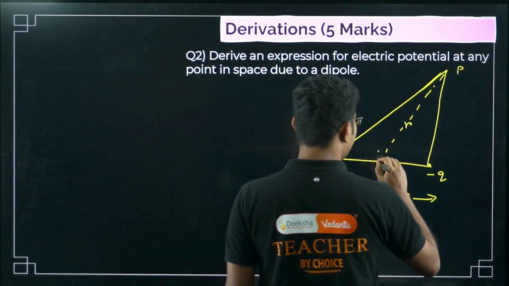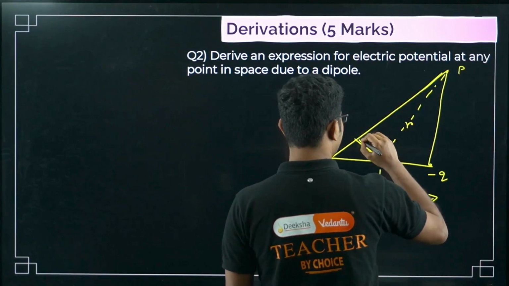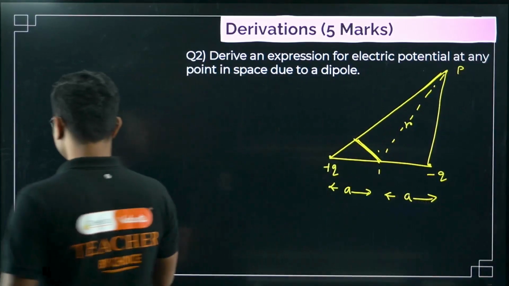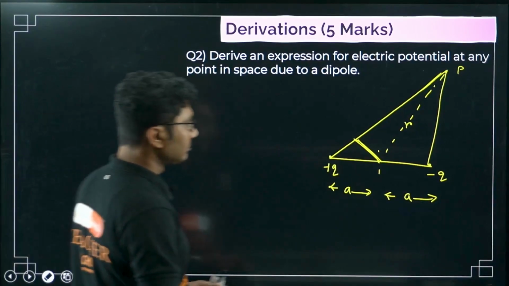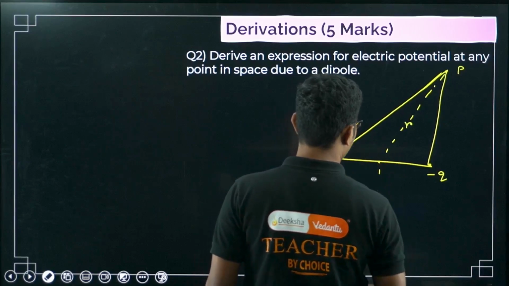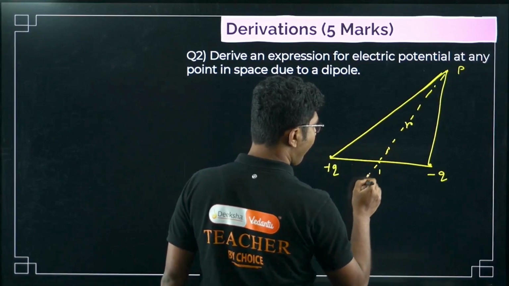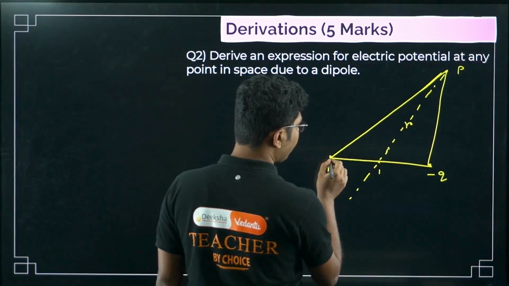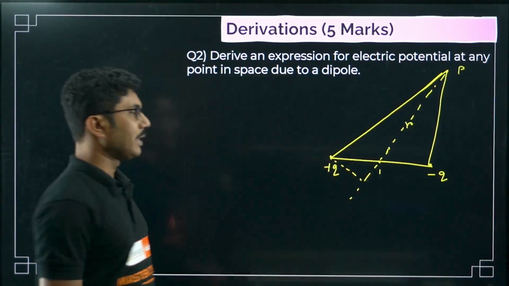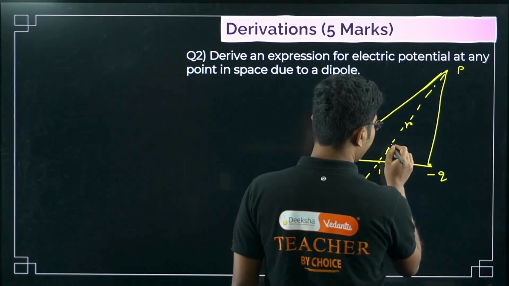First of all, you have to draw one perpendicular from this to this. Okay, this is a way of solving it. So if you draw a perpendicular from here to here, you can say, let's not do it this way, I will do it in a different way. First of all, we will extend this line, and from here we will draw a perpendicular. That will be easier. From here we will draw a perpendicular, and for this we will draw a perpendicular from here to here.